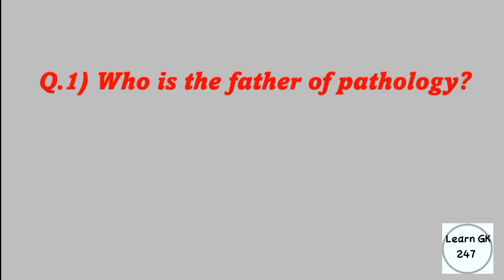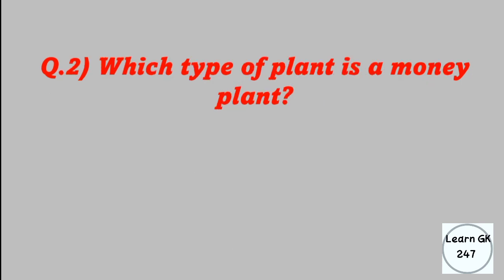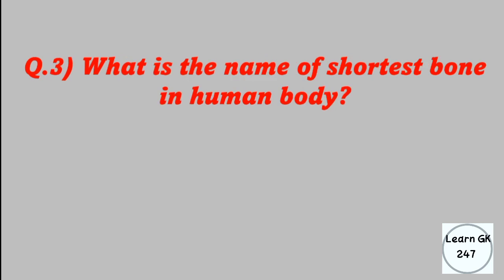Question 1. Who is the father of pathology? Answer: Rudolf Virchow. Which type of plant is a money plant? Answer: pothos. What is the name of the shortest bone in the human body? Answer: stapes.